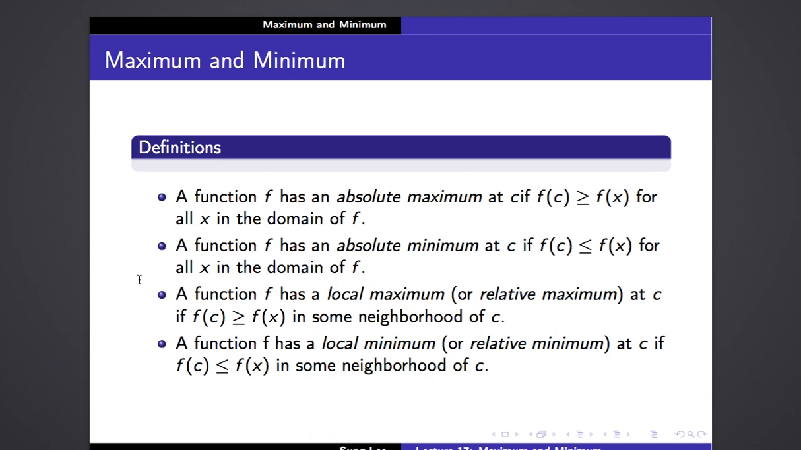So as you can clearly see from these definitions, a local maximum may not necessarily become an absolute maximum. The same is true for local minimum as well. A local minimum may not necessarily be an absolute minimum.